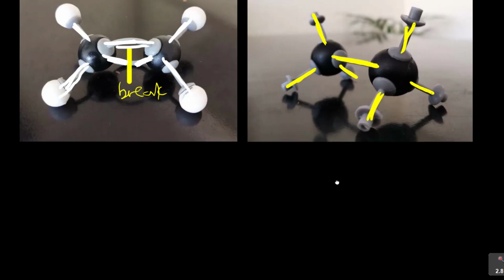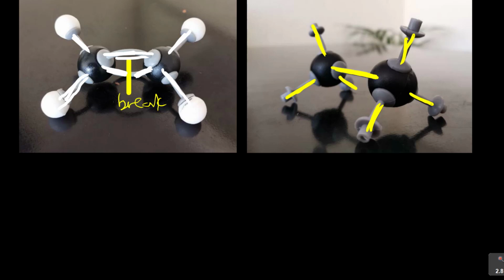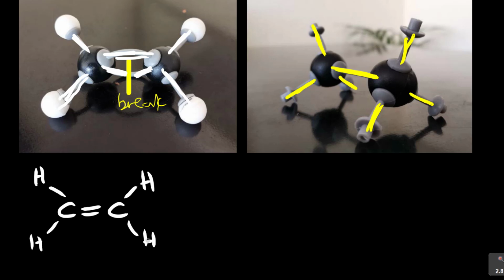So if I can quickly put this in a simple picture for you, suppose we have ethene here. Now with this ethene, for example, let's add hydrogen.